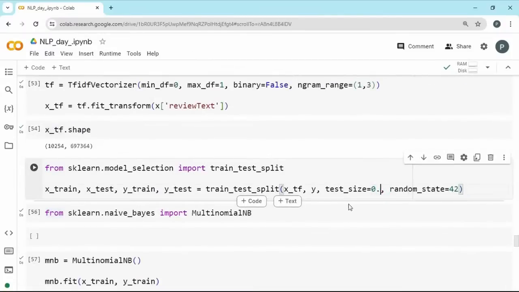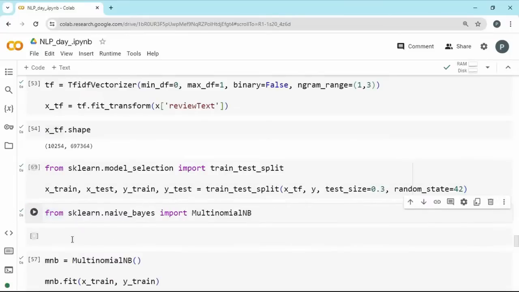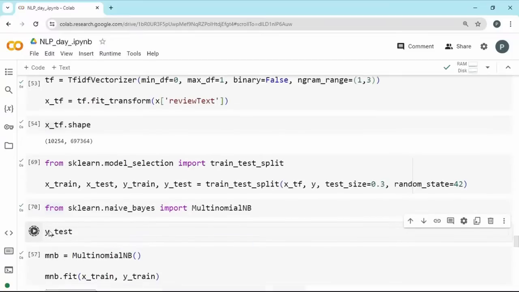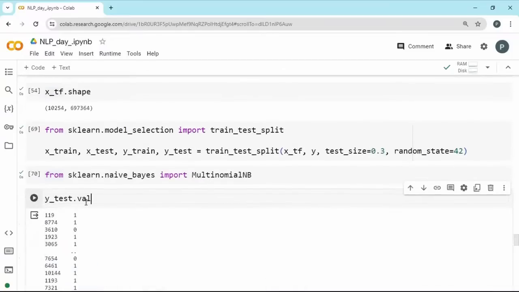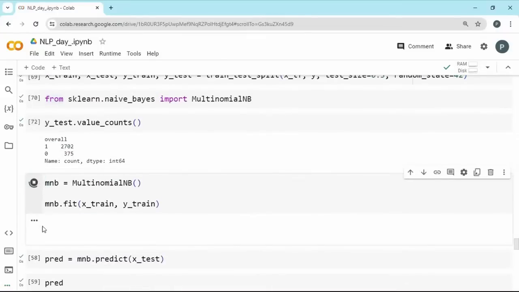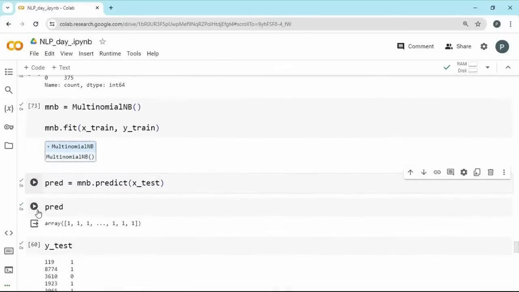Let us try with 0.3 then. The data which has 0 in y train and y test is very less. That's a problem. That is also a problem. So y test dot value counts. So nearly 300 places now. Now we will fit the model and predict it.